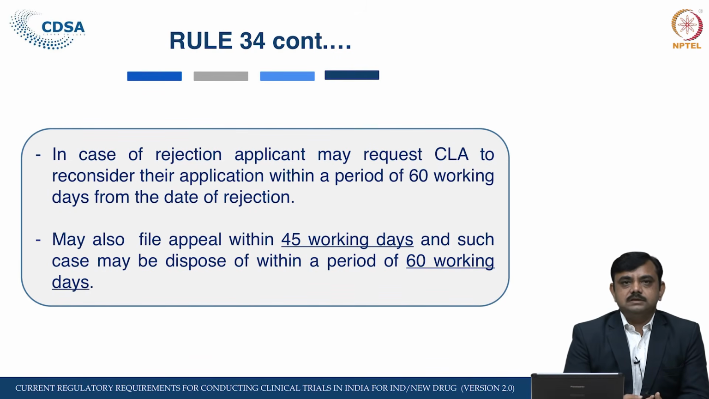In case it is not considered by the central licensing authority, then again he can go to the further stage, that he may file an appeal within 45 working days, and that appeal also would be considered. After having the satisfactory report or the satisfactory justification within 45 working days, in such case the licensing authority and the government may dispose of the application within a period of 60 working days.